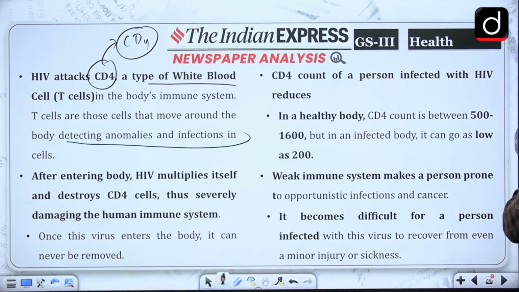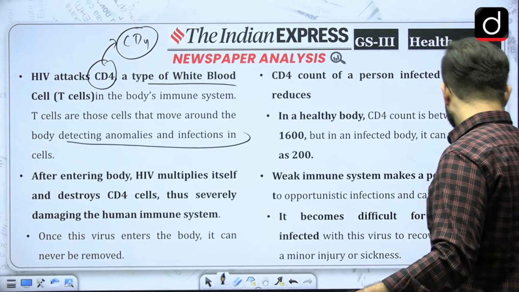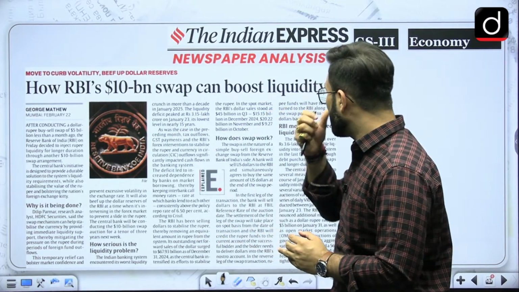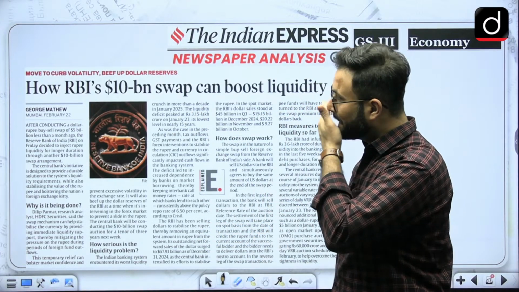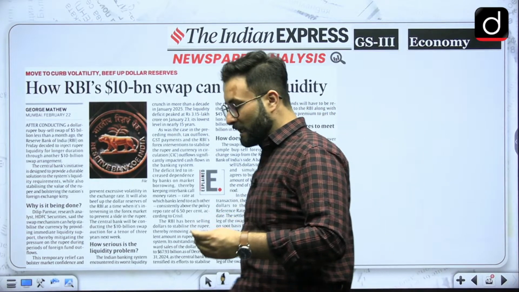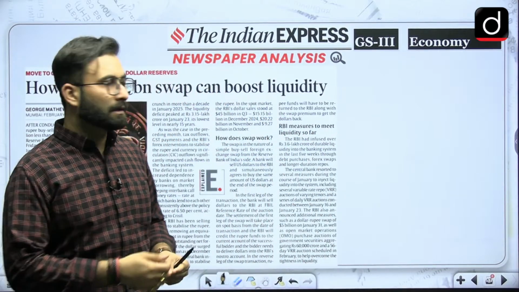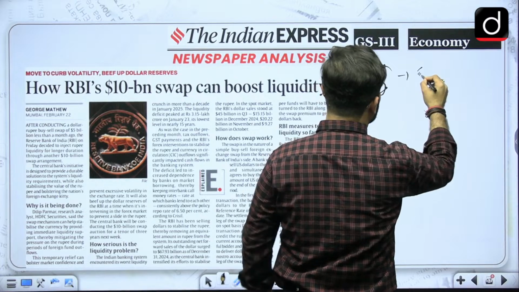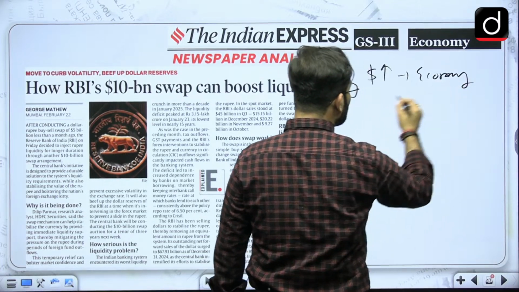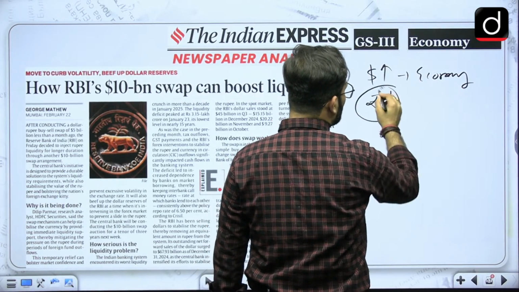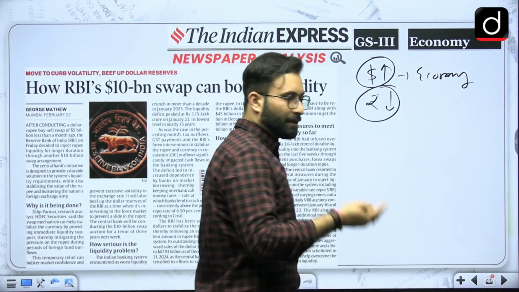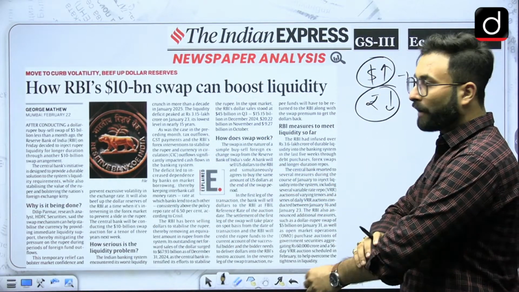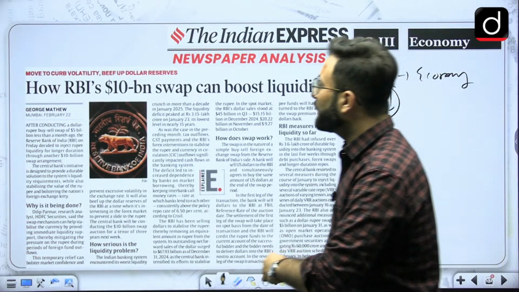Okay, then moving further, next is how RBI's 10 billion swap can boost liquidity. Basically here they are talking about the RBI. What is happening right now is that the demand for dollars has been increasing in the economy. The rupee is depreciating, so the dollar is appreciating, or you can say the value of the dollar is increasing and the value of the rupee is decreasing. Now to fight that, RBI has come up with the 10 billion swap.